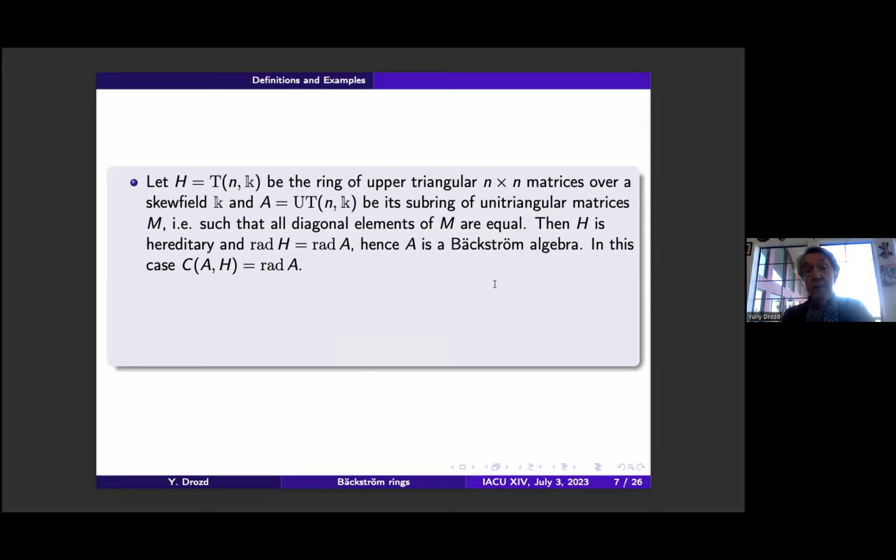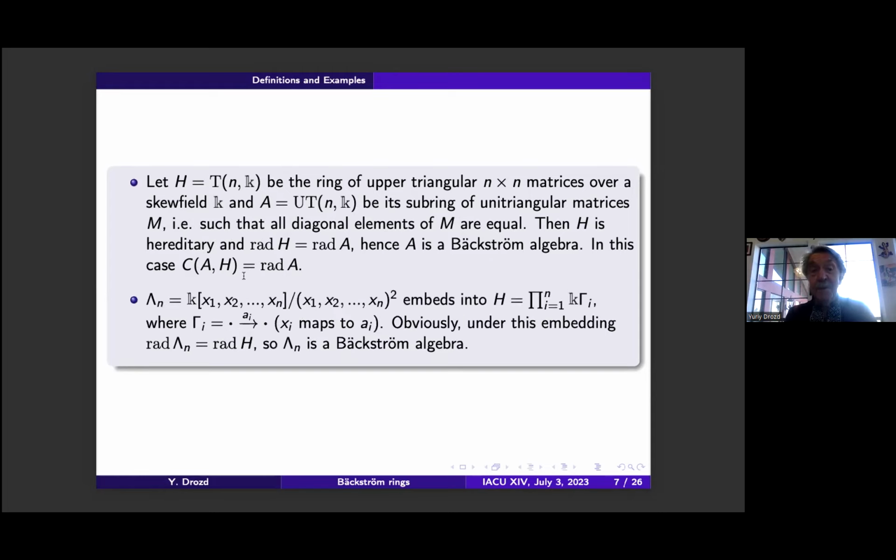One more example: consider the ring of upper triangular matrices over a skew field and its subring of unitriangular matrices, the matrices whose diagonal elements are equal. Then H is hereditary, it's well known, and the radicals of A and H coincide. So the ring of unitriangular matrices is a Backström algebra. In this case, one can easily see that the conductor coincides with the radical.